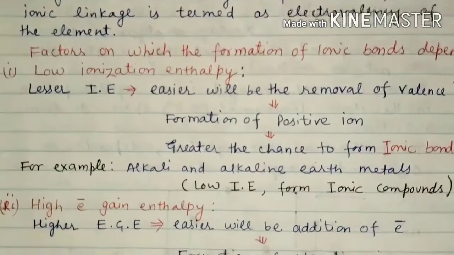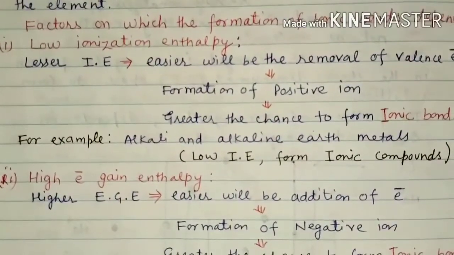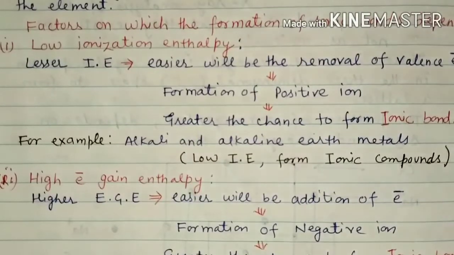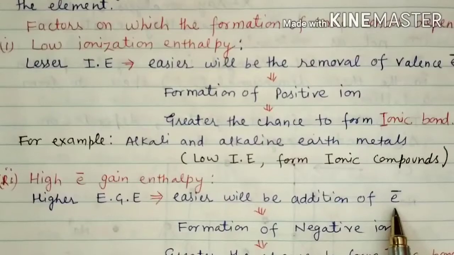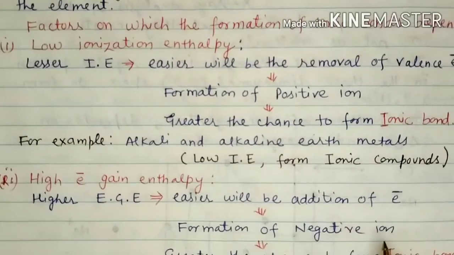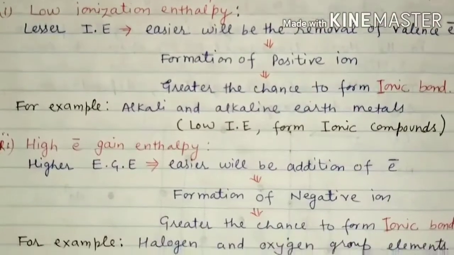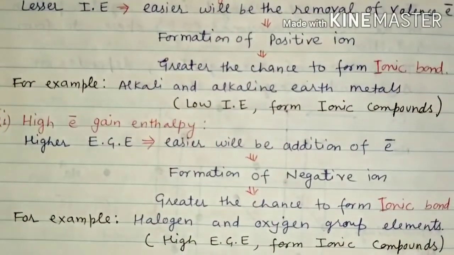Now the second factor which is going to affect the strength of ionic bond is high electron gain enthalpy. The higher the electron gain enthalpy, the easier will be the addition of electron, means there will be formation of negative charge, and after formation of negative charge, what will happen? Greater chance of the formation of ionic bond. It has been observed that group 17 elements, that is halogens, and oxygen have a tendency to form what? Ionic bond. The reason being they have high electron gain enthalpy.